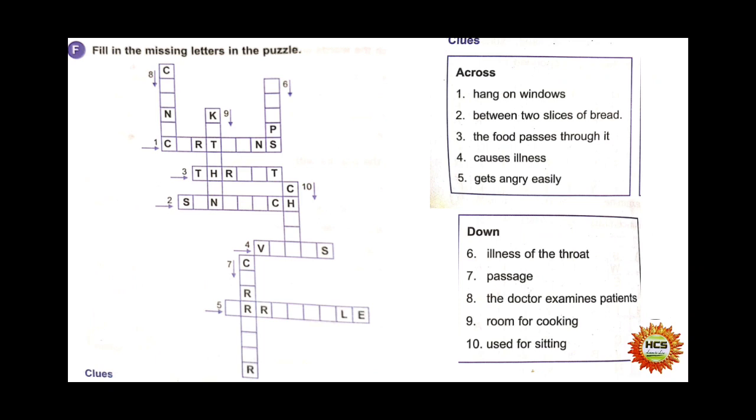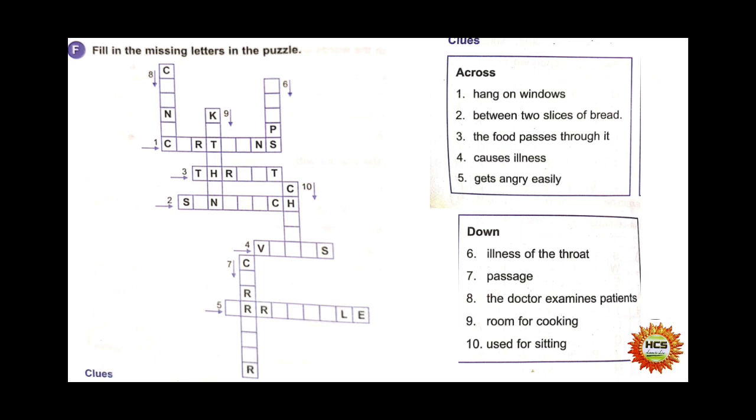Number 3, the food passes through our throat. Number 3 will be throat. Number 4, causes illness. What is that causes illness? Yes, virus. Virus causes illness. Number 5, gets angry easily. Anyone or anything that irritates us, or we get angry, we can say that this is irritable. Now, I am reading the clues of the downwards from upward to downward.